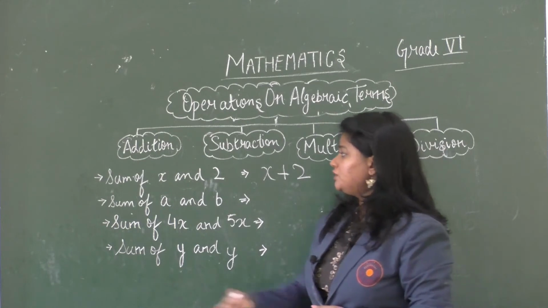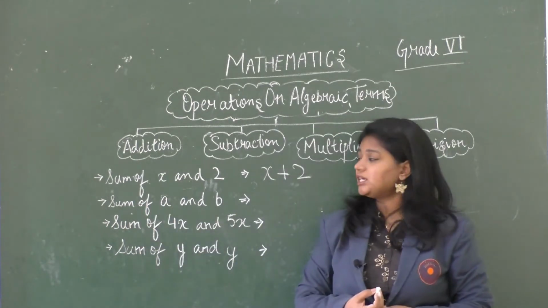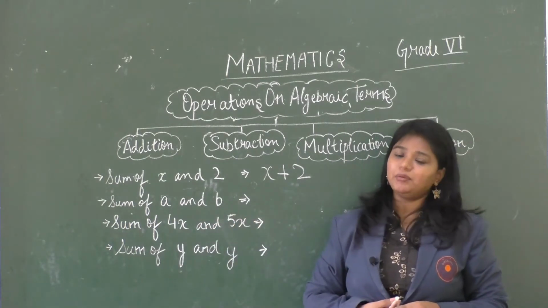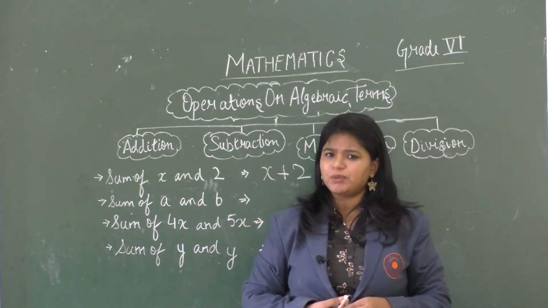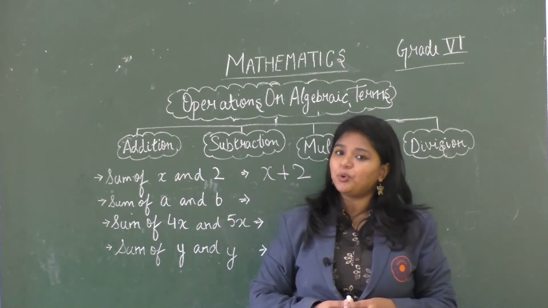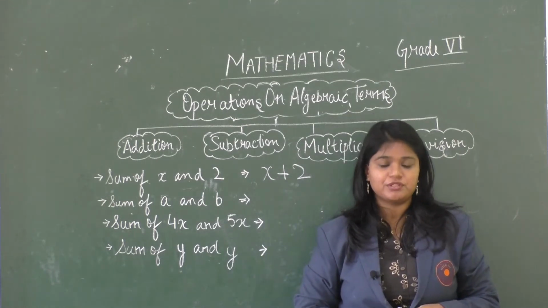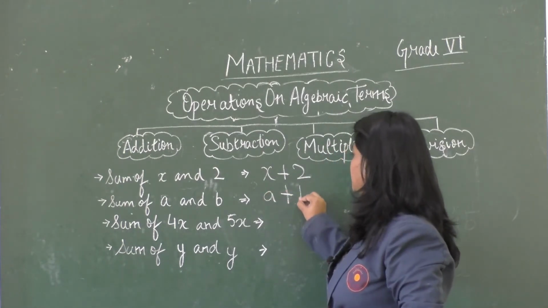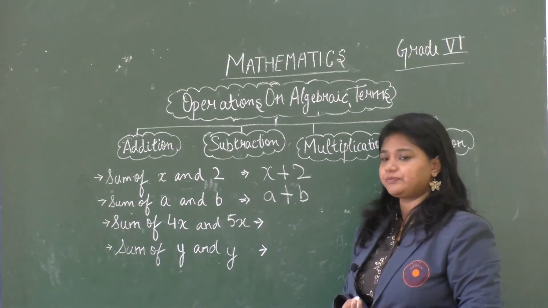Now coming to the second example. Here it is the sum of a and b. Here a and b are variables, but are they the same? No, they are 2 different variables. So we will directly write it as a plus b.